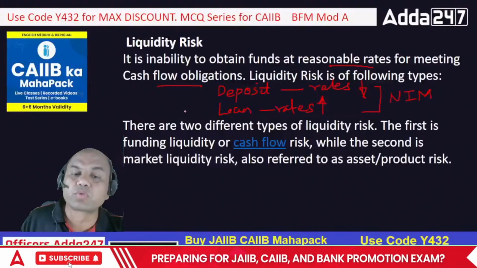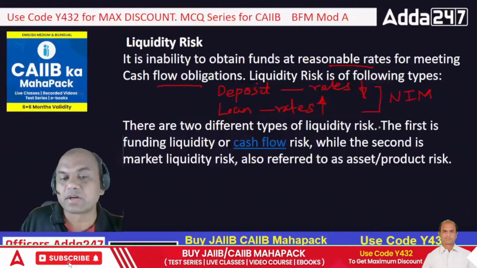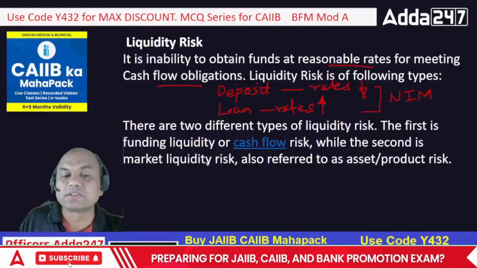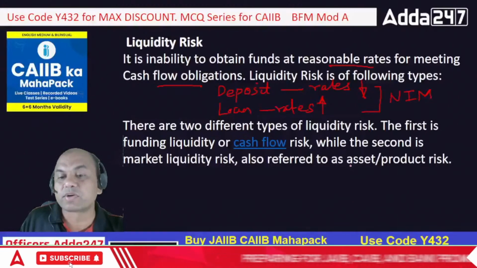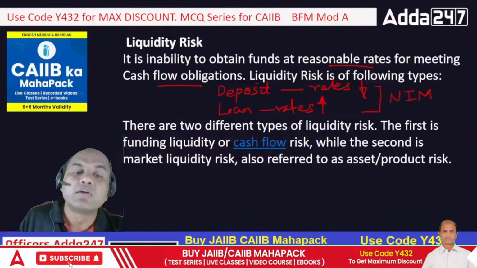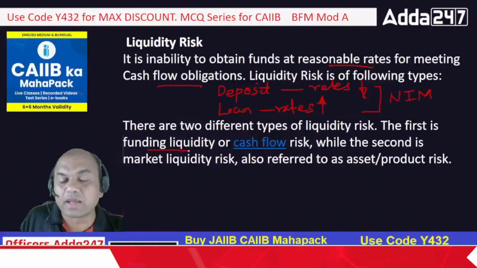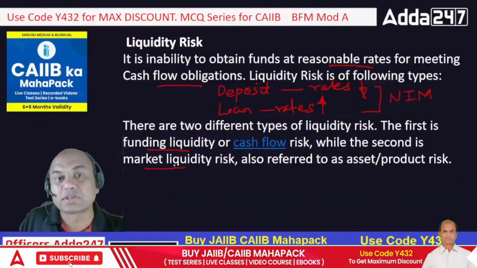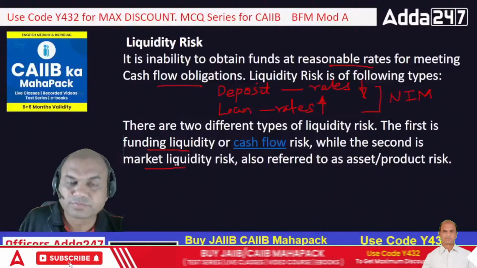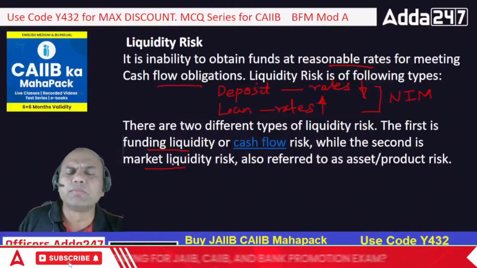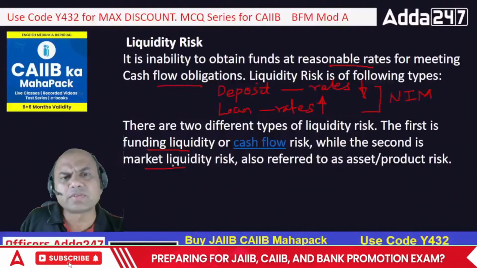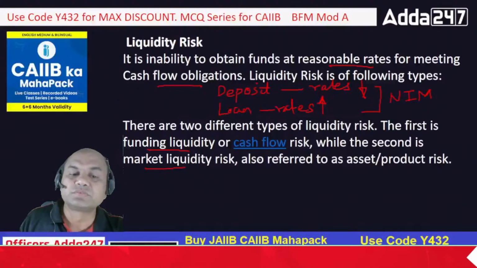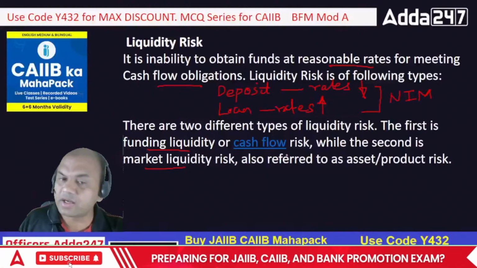Liquidity risk is of two types. The first is known as funding liquidity or cash flow risk, while the second is known as market liquidity risk, also referred to as asset product risk. Funding liquidity means getting funds on time at a reasonable rate. Market liquidity means risk due to the market situation, like COVID. In COVID many loans became NPAs because people were not able to repay their loans. That is market liquidity risk.